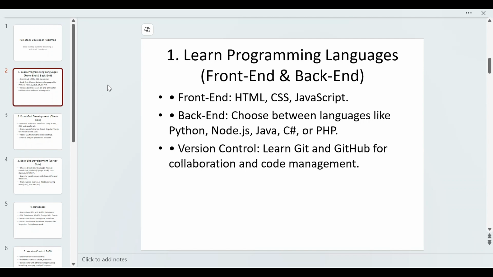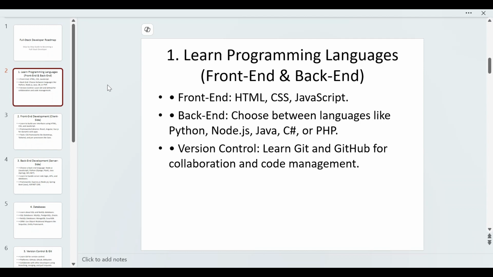In this video I am going to share the roadmap for the full stack developer: how you become a full stack developer, what things you have to know, and what skills you have to know as a developer so you can go for the full stack role. So let's start.